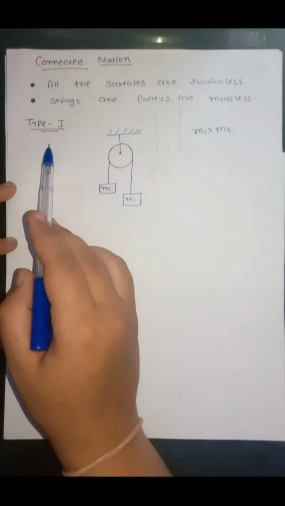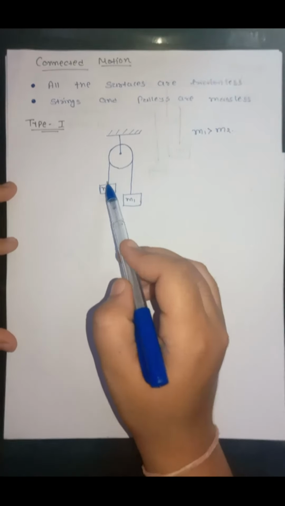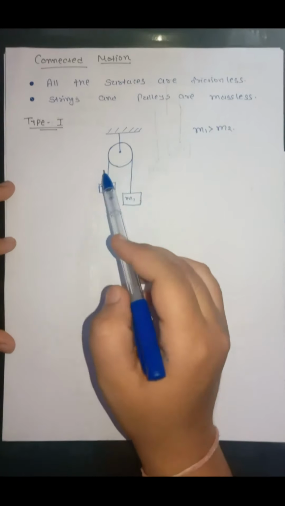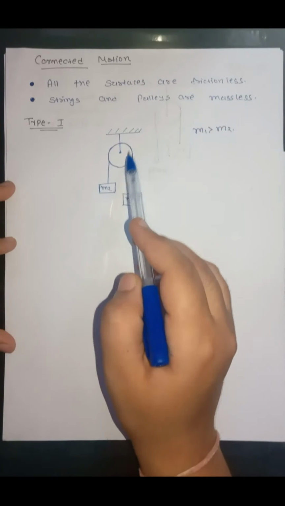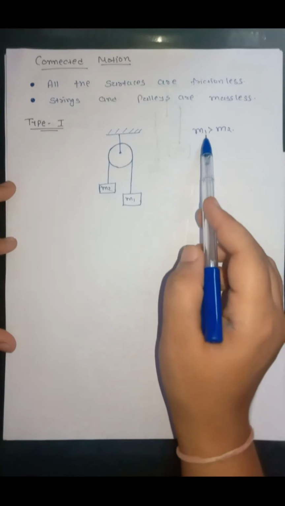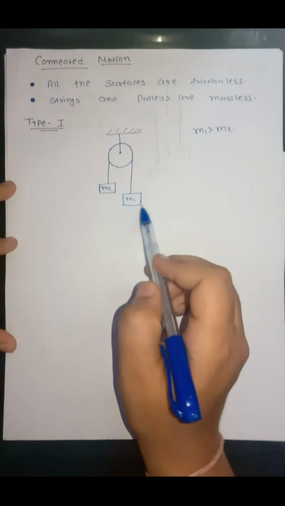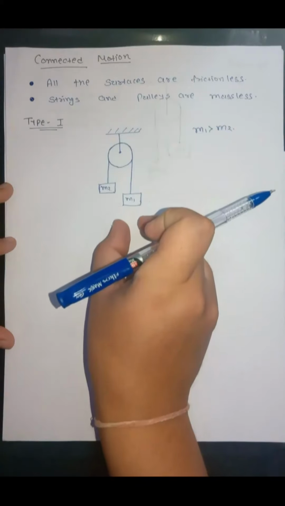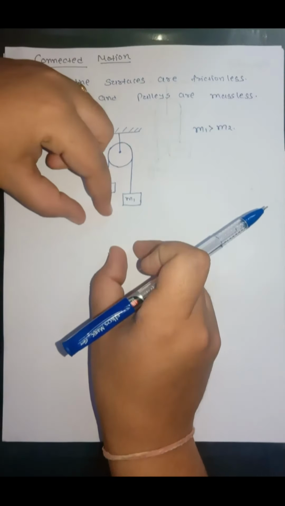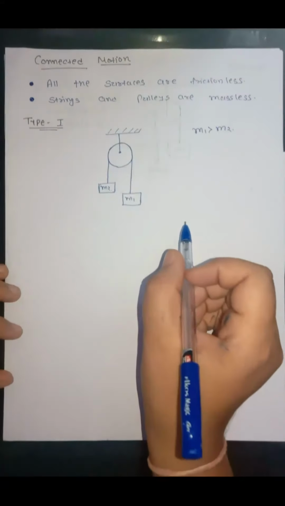Let us understand the first type of connected motion. This is a simple one. There are two blocks of mass m1 and m2. They are connected by a massless string passing over a frictionless pulley. This pulley is attached to a rigid support. Here it is given that m1 is greater than m2. As this mass is greater, the object m1 will move in the downward direction and m2 will move in the upward direction. They both will move together, m1 downward and m2 upward.